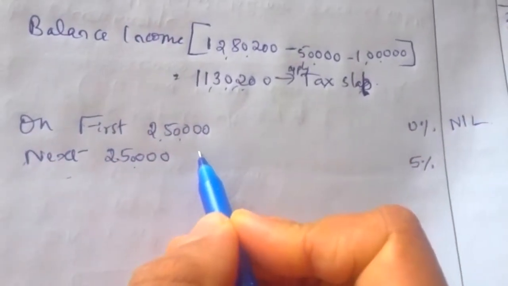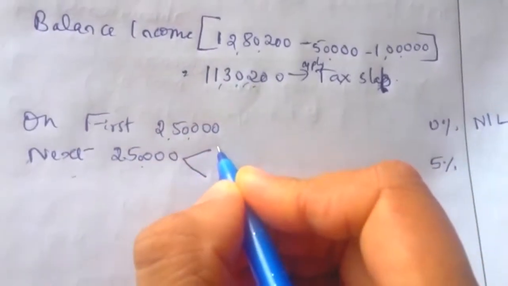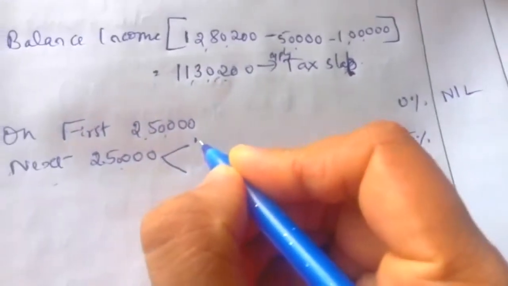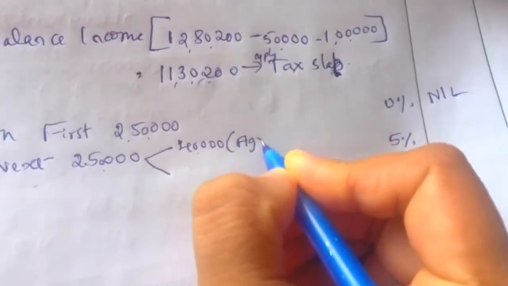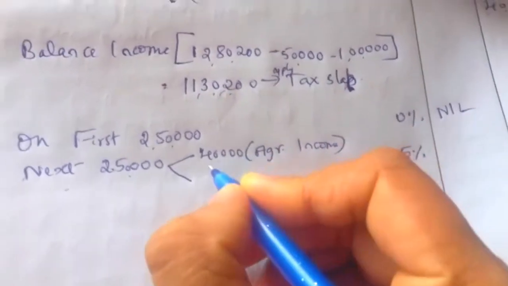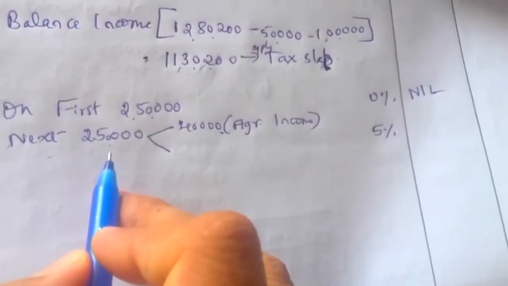When they give agricultural income, what is the agricultural income given in the question? That is 40,000. This agricultural income is exempt. We have to give exemption for this agricultural income under the 2,50,000 income which is taxed at 5%.